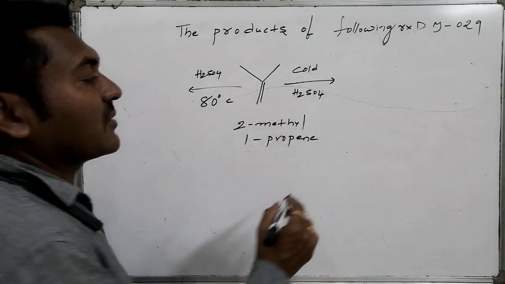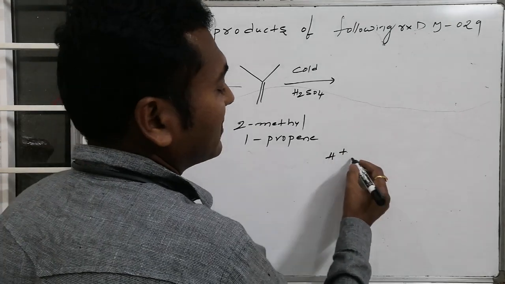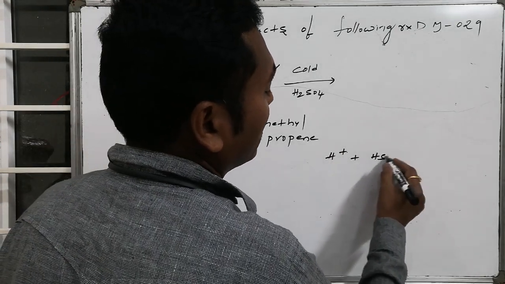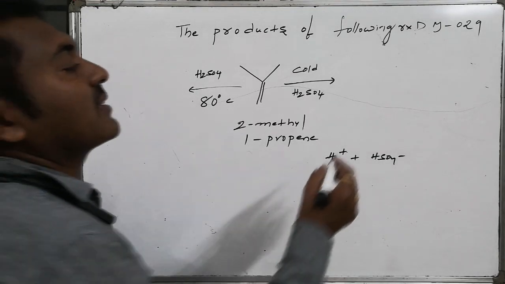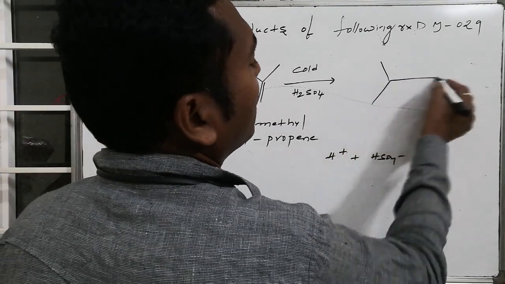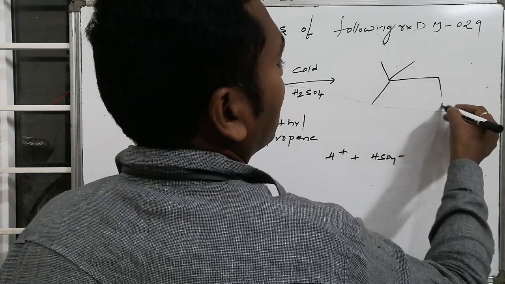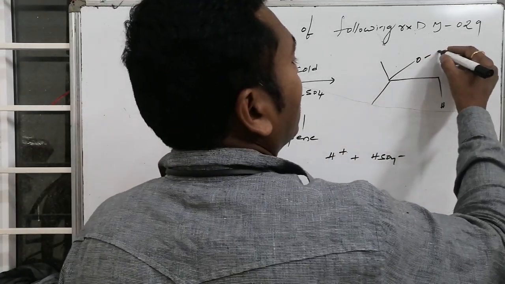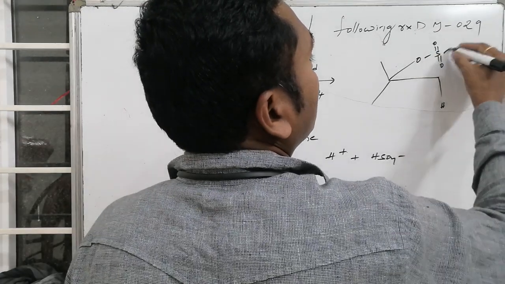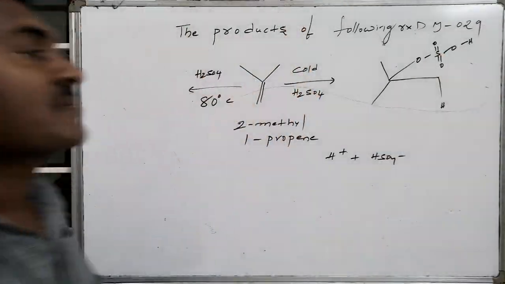In case of cold sulfuric acid, you can expect the combination of H plus followed by HSO4 minus. The electrophile initiates the reaction. As a result, a stabilized cation intermediate is formed over here. So here H is connected, and it forms a cation. On that cation, sulfonate is connected. So therefore, this is the corresponding product.